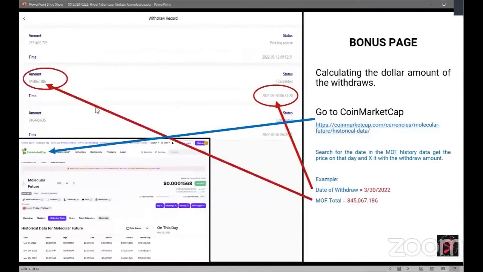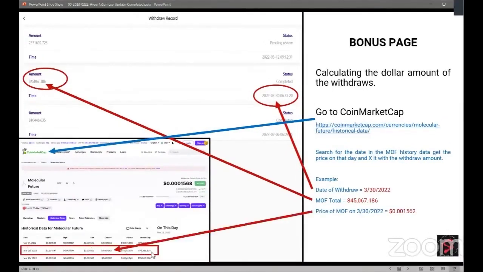Here's the MOF amount. It's over here, 845,067.186. Okay. You're going to go to CoinMarketCap. You're going to find that date. You're probably going to have to search and scroll up and down and all of that. Find that exact date, and you want to look at the closing amount, which came out to 0.001562. Then you take your MOF, 845,000, times the MOF price for that day, and that is the amount that you withdrew. All right.